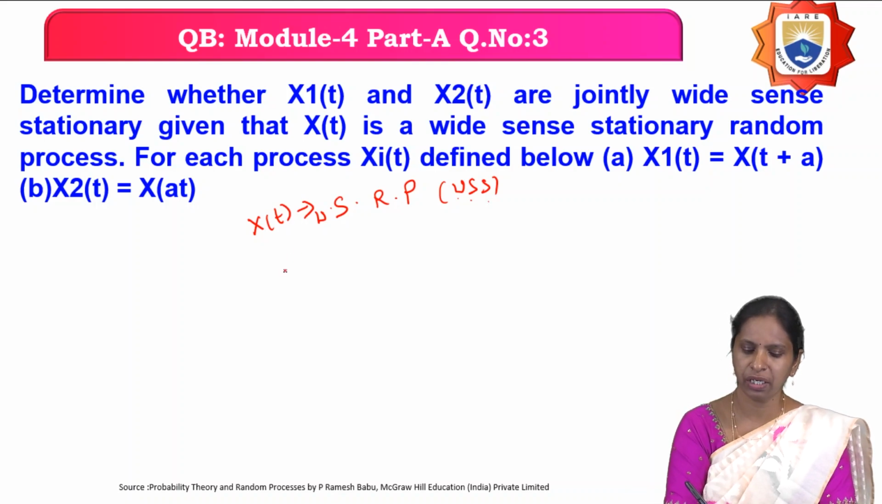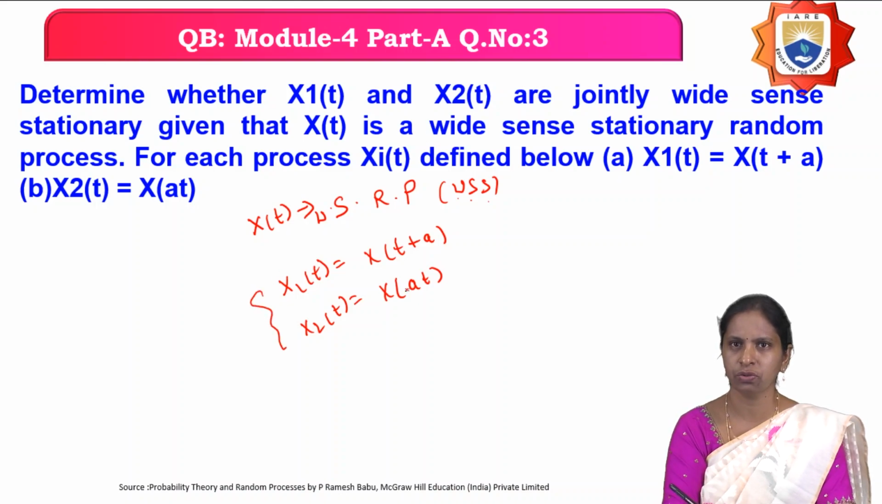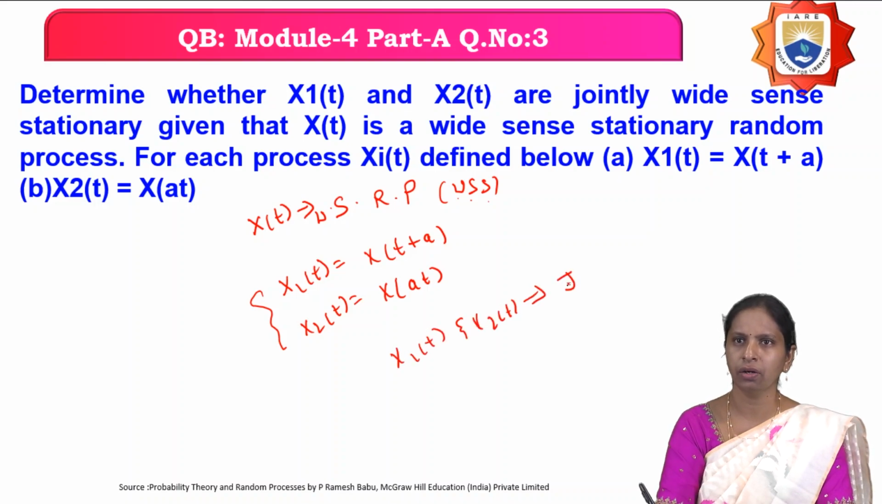And they have defined two random processes. What is x1 of t? Nothing but x of t plus a. And what is the second random process? They have defined x2 of t equals x of a into t. And what you have to show is whether the two random processes x1 of t and x2 of t are jointly wide sense stationary or not. You have to find it out. So this is the question.